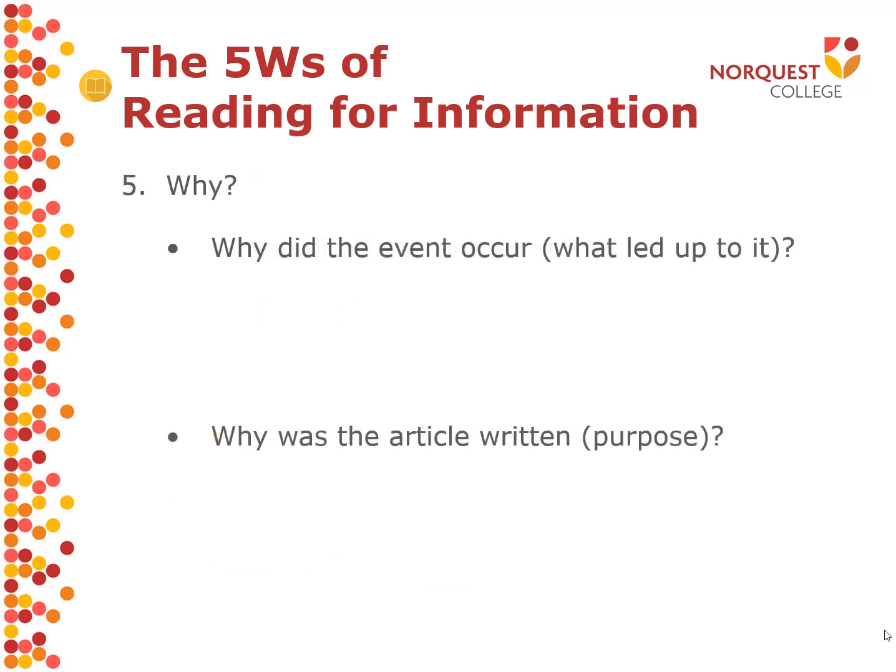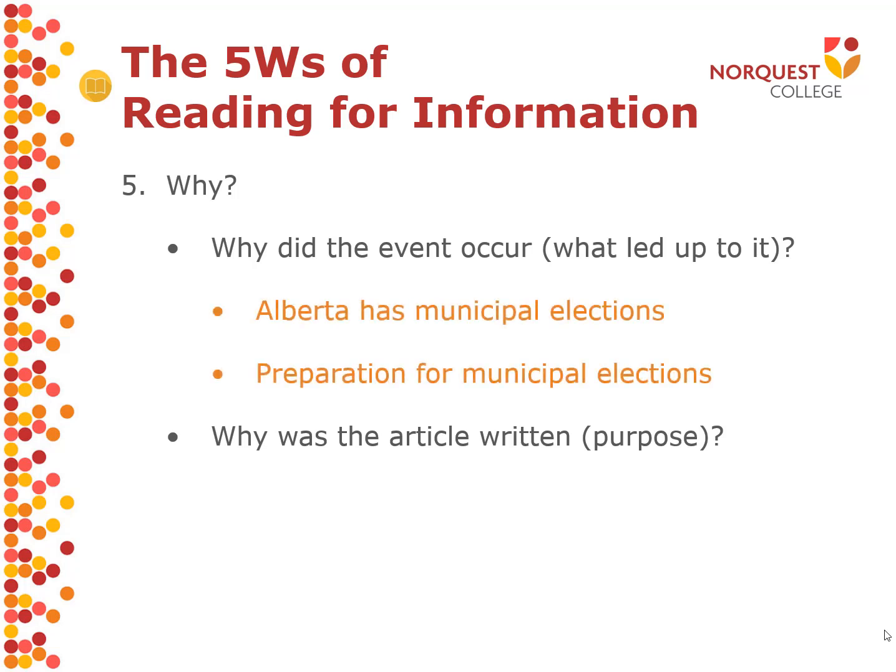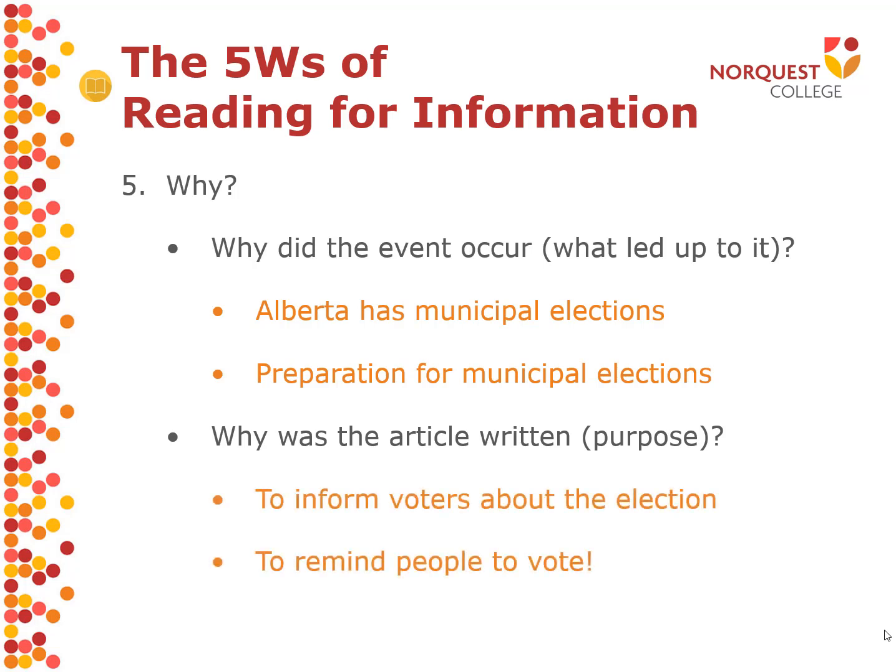Our final W, why. Why did the event occur? What led up to it? In this case, we know that Alberta has elections. We know cities need to elect mayors. Based on the article, we also know that cities and citizens need to prepare for these elections. Why was this article written? This article is written to inform voters about the election. It doesn't seem to be trying to persuade the reader to vote one way or another. It mostly seems to be informing them, giving them information about the election, and reminding them to vote.